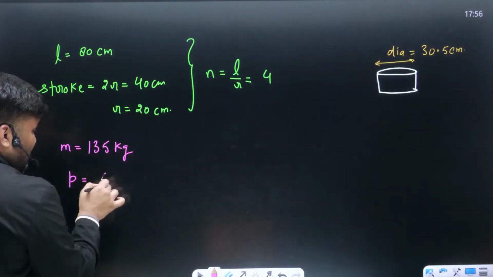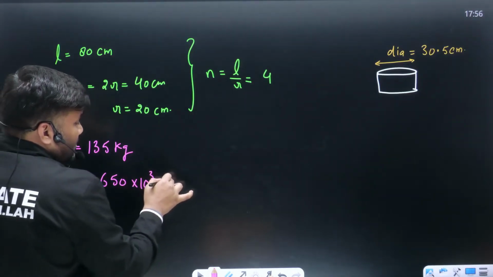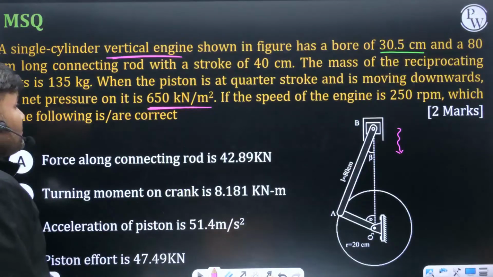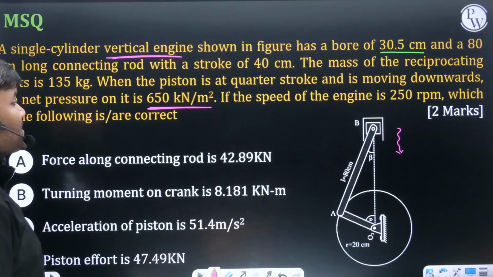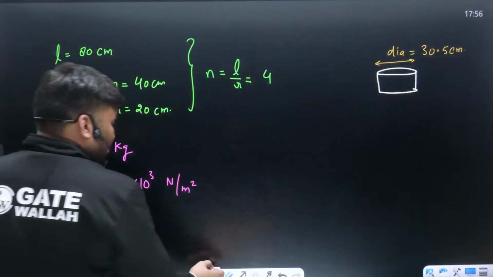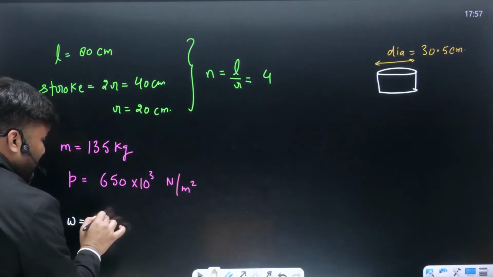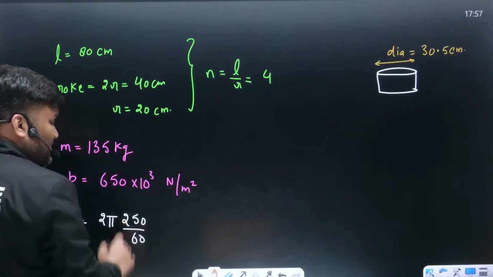Pressure is acting 650 kilonewton, यानी कि 10 to the power 3 Newton per meter square. This is the pressure they have given. If the speed of engine is 250 rpm, which of the following is correct? Omega they have given. Omega is 250 rpm, means 2 pi n by 60, something radian per second.